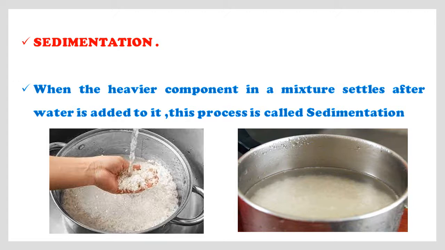What I observed was these impurities will float in the water. You must have seen your mother washing rice grain before cooking them, right? So the impurities come to the top and our rice grains settle at the bottom of the container.